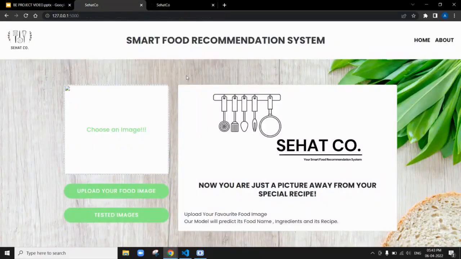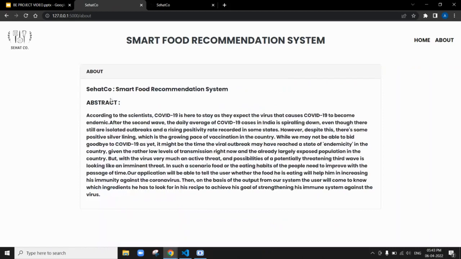Now, moving on to our implementation. So this is the project that we have developed. This is a Flask based web application where the backend is powered by our machine learning model and the front end is rendered by static HTML web pages. So coming to our application, the user can navigate to two pages, the home and the about page. In the about page, we have written a little summary about our application and what we have done.